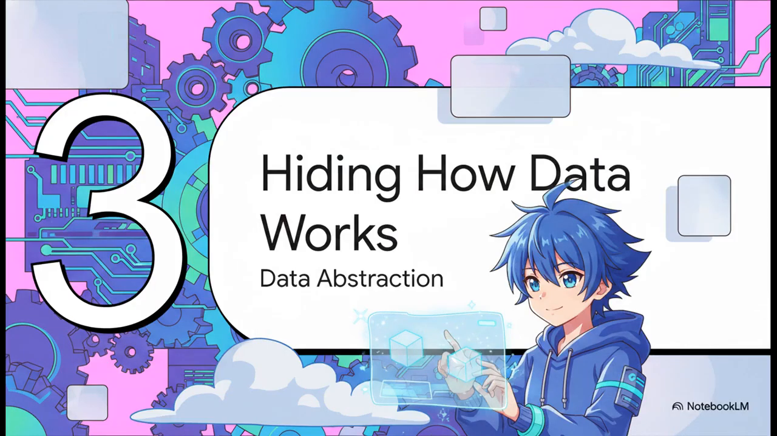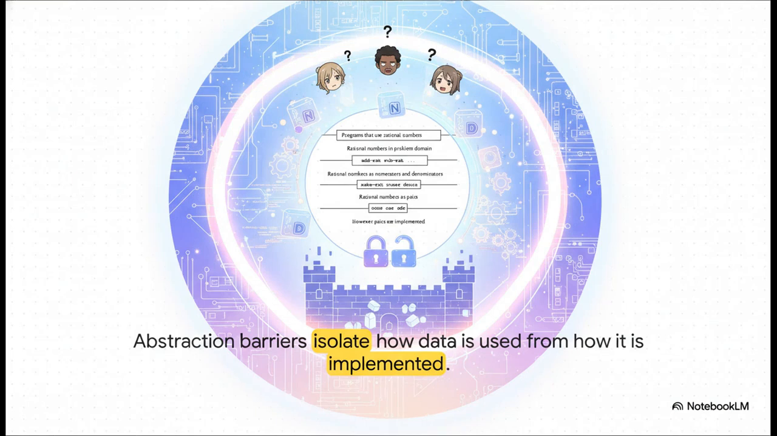Okay, so we've figured out how to hide the complexity of how things get done. The next logical step is to hide the complexity of what things are. This is the whole idea behind data abstraction. And this diagram right here, this is one of the most powerful ideas in the whole book. You've got these abstraction barriers.